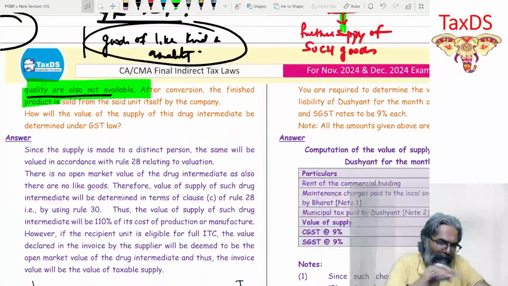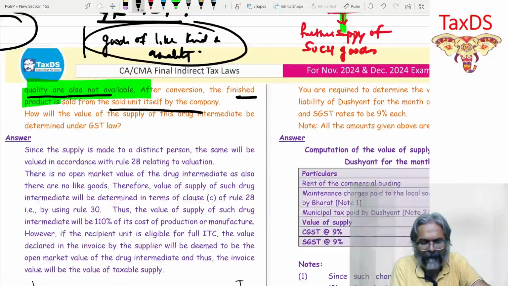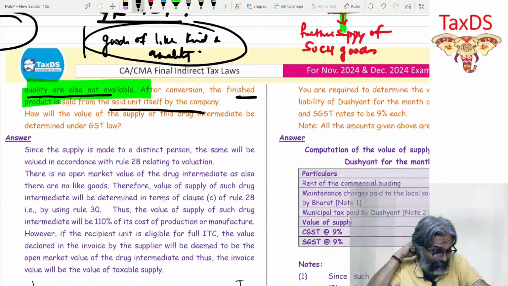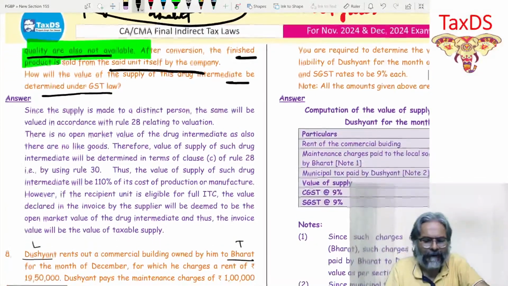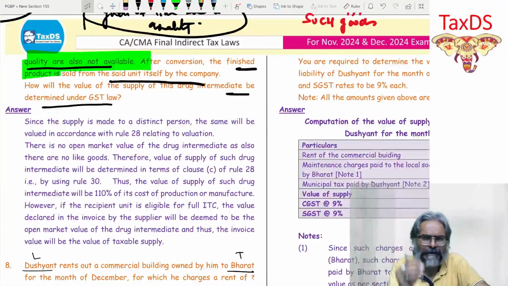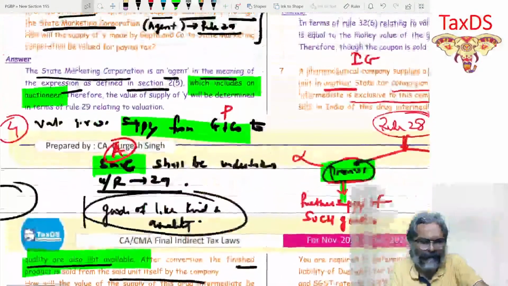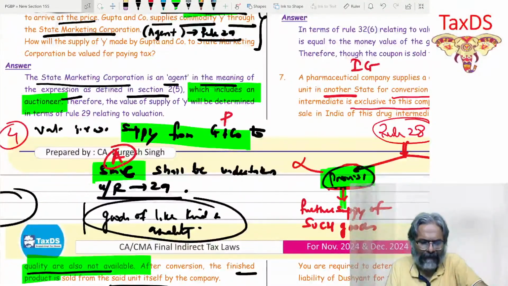Now, if you see over here, after conversion, the finished product is sold from the said unit itself by the company. How will the value of supply of this drug intermediate be determined under the GST law? Technically speaking, neither A nor B would be applicable.